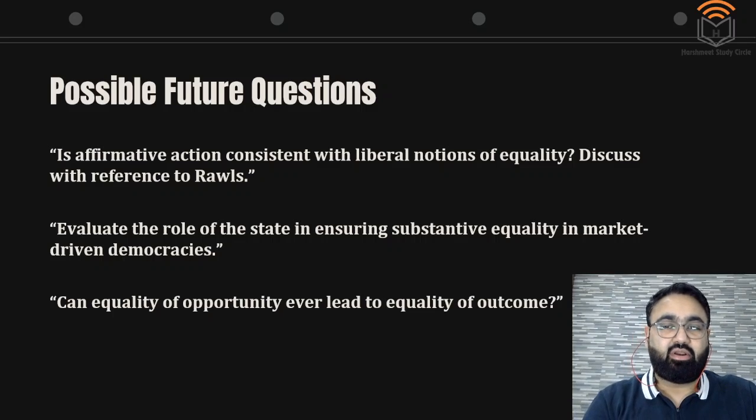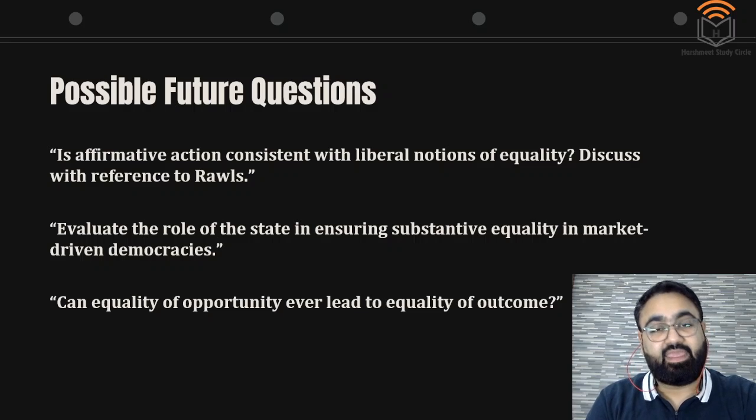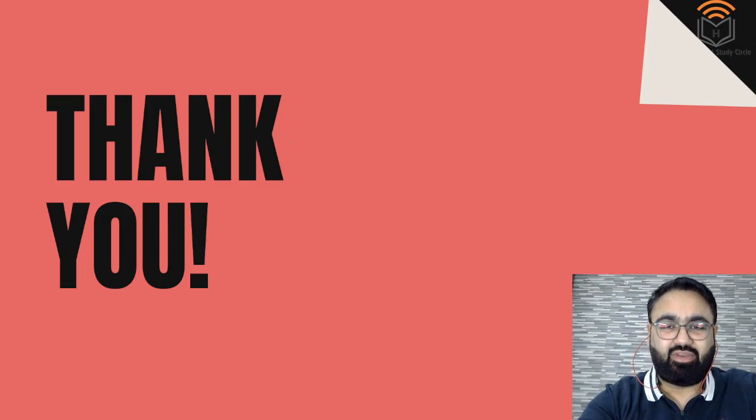All these are important. If you want to practice a few questions which you think would help you prepare for the future exam, these are the questions that you might expect in the future from PSIR. Questions on affirmative action, questions on substantive equality, questions on equality of opportunity. All of these are relevant. Make sure that you try and write these answers as well.